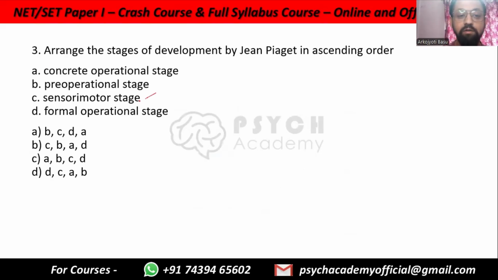Sensory motor is the first, 0 to 2 years. Then we have pre-operational, 2 to 7 years. Then concrete operational, 7 to 11 years. Then formal operational, 11 years and above. So we have C, B, A, D. C, B, A, D, option B. Nothing much to explain out here. This is just the names of the stages of the theory.